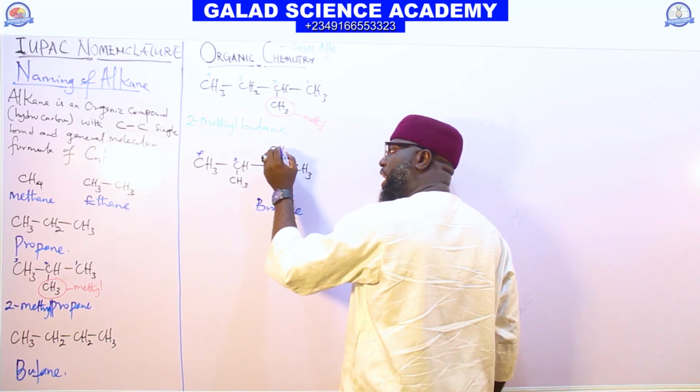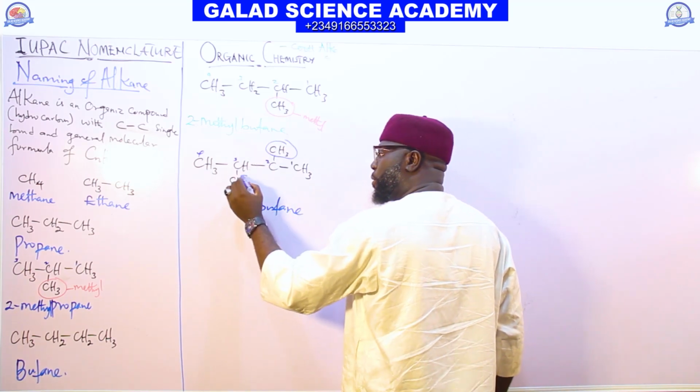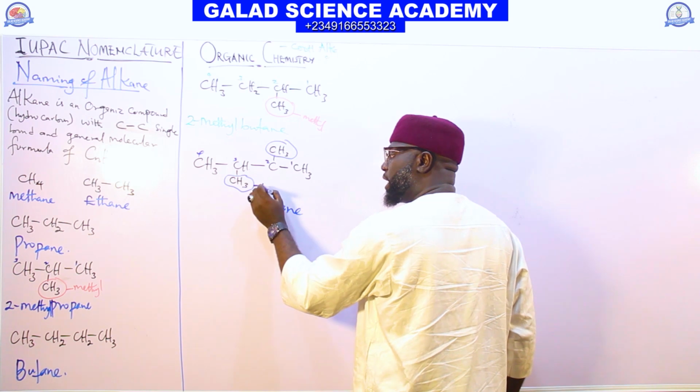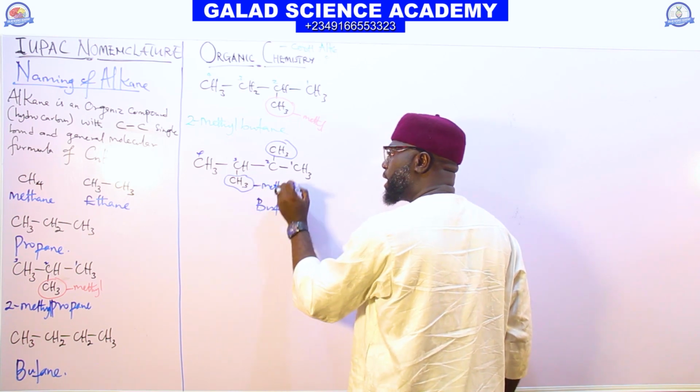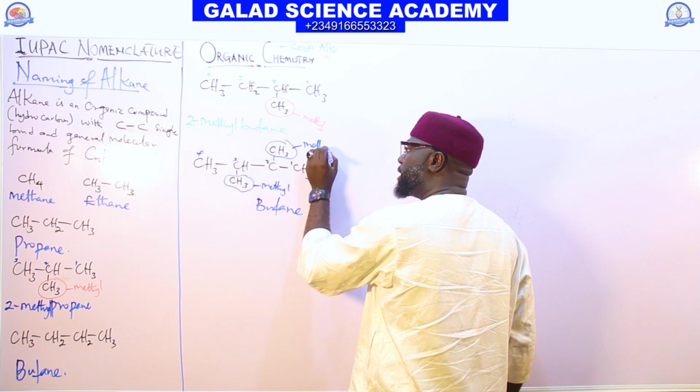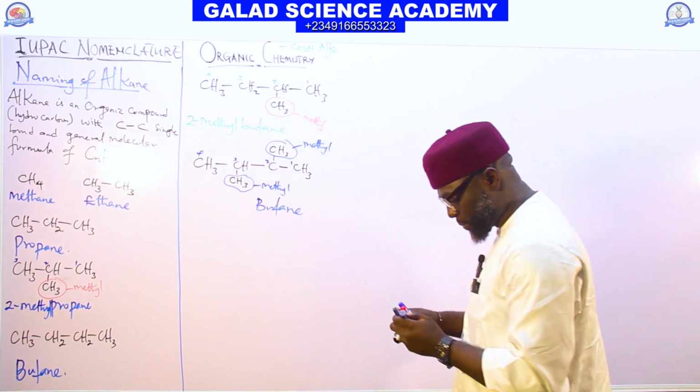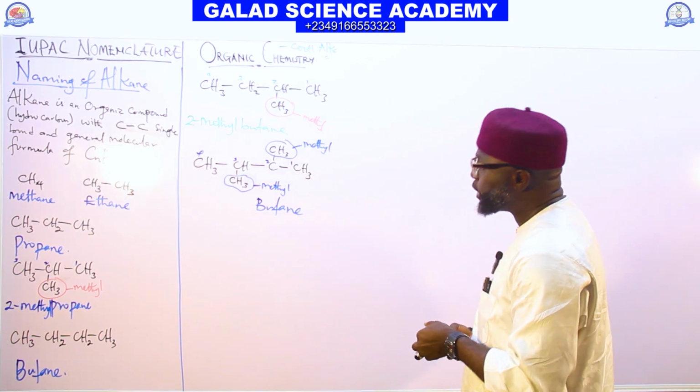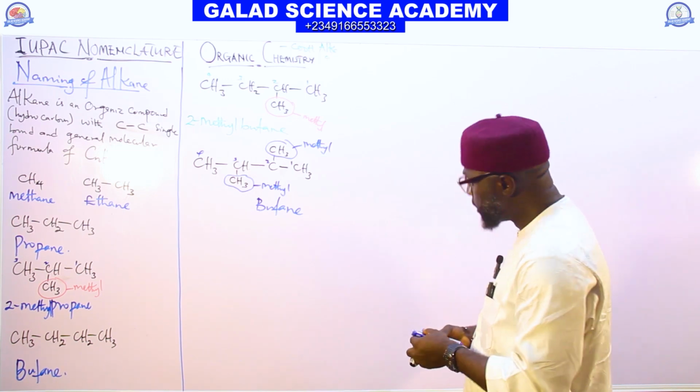But here we have a methyl group, and here we also have another methyl group. This is methyl, this is also methyl. So what will be the name for this compound?